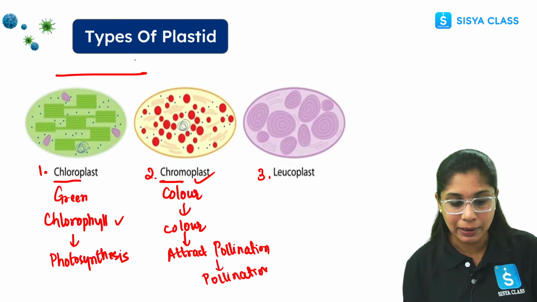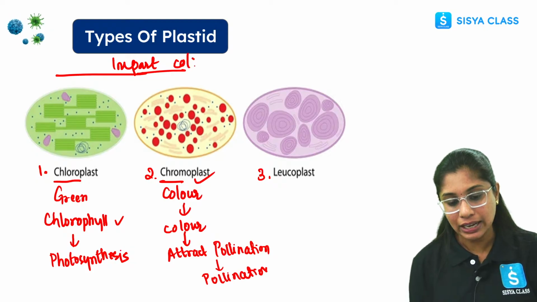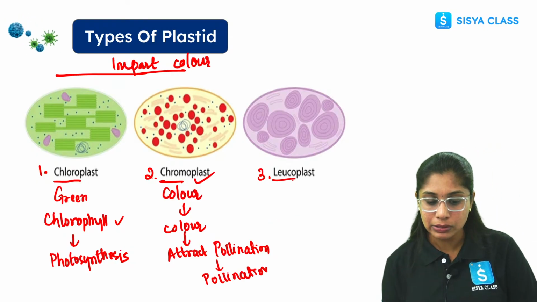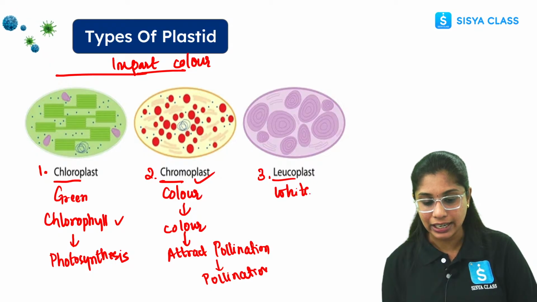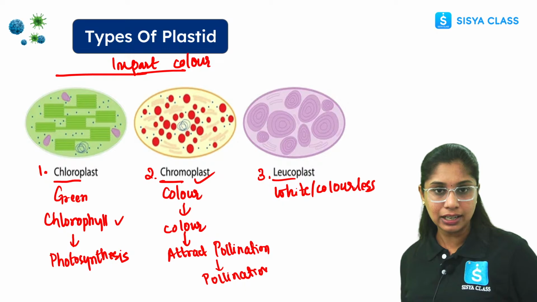These impart color. But apart from this, we have one more, that is leucoplast. Leuco means colorless, or we can say white. So basically it is not imparting any color.